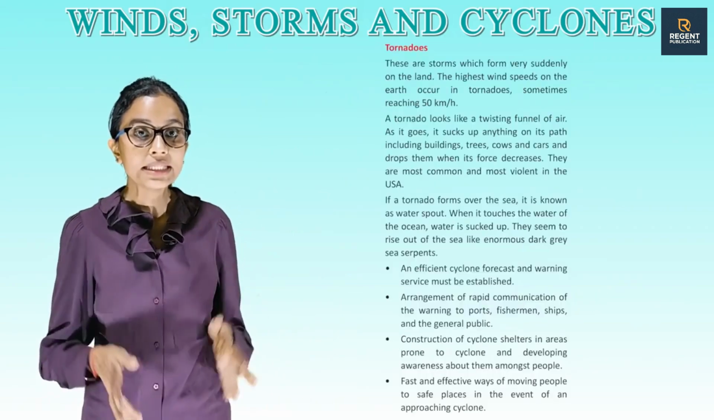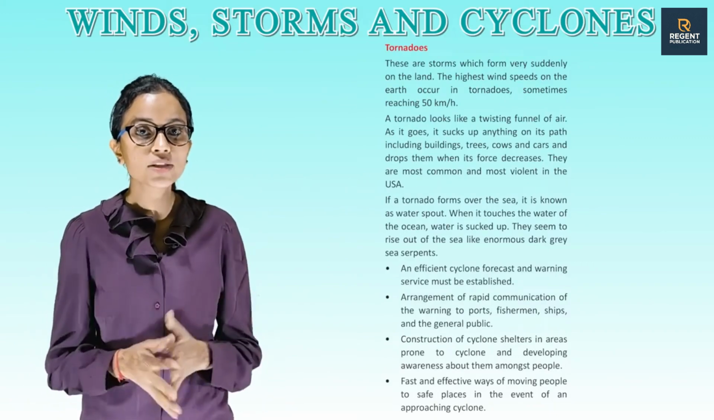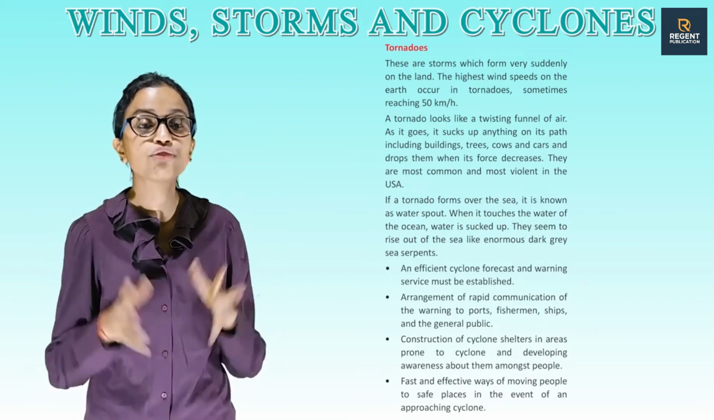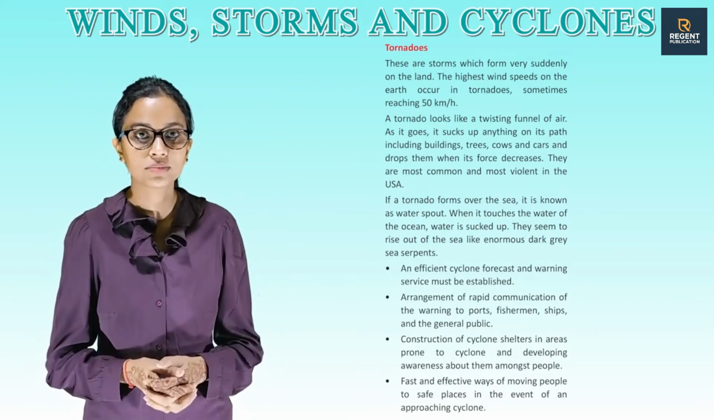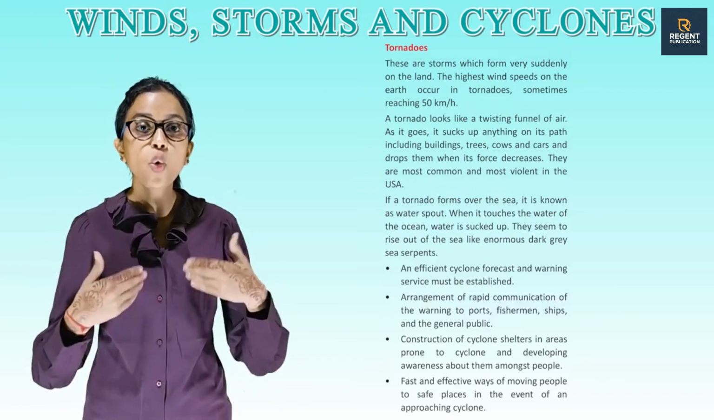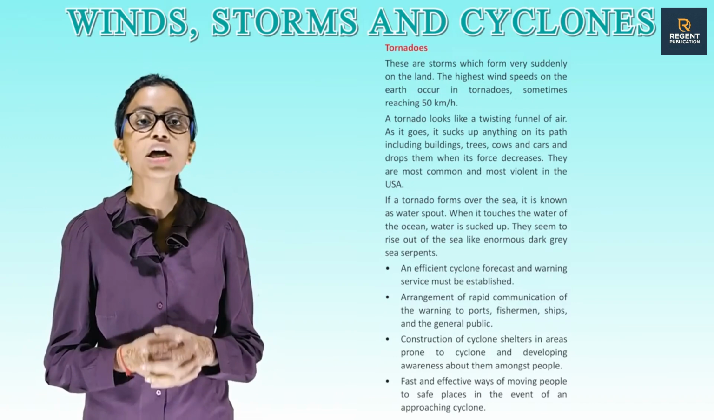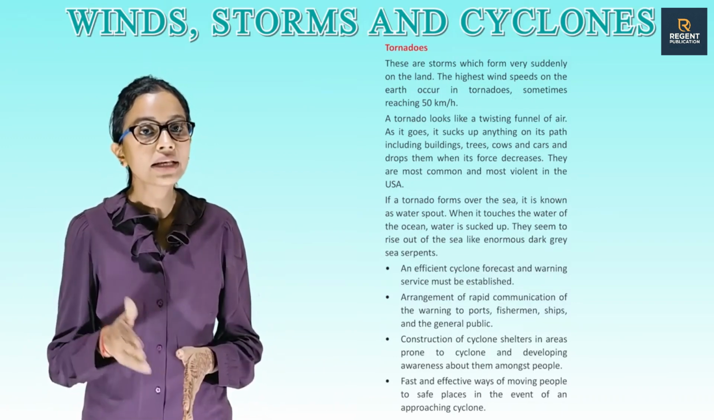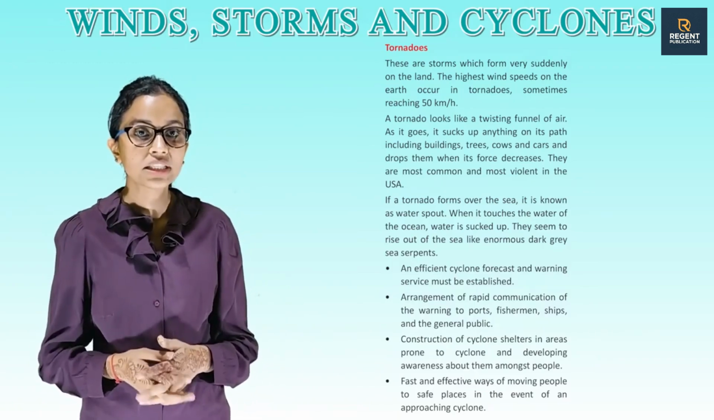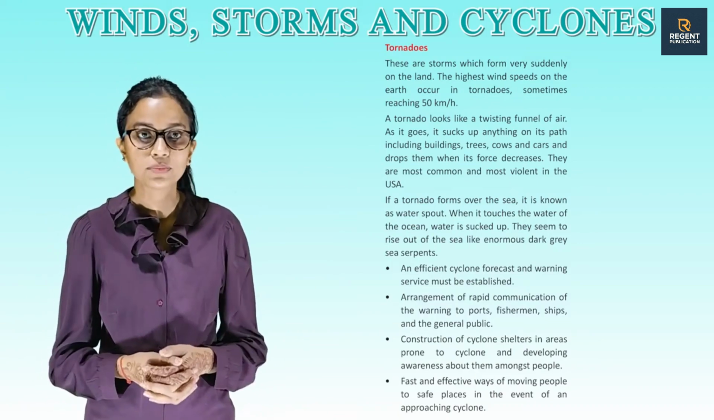Tornadoes. These are storms which form very suddenly on the land. The highest wind speeds on the earth occur in tornadoes, sometimes reaching 500 km per hour. A tornado looks like a twisting funnel of air. As it goes, it sucks up anything on its path, including buildings, trees, cows and cars, and drops them when its force decreases. They are most common and most violent in the USA.